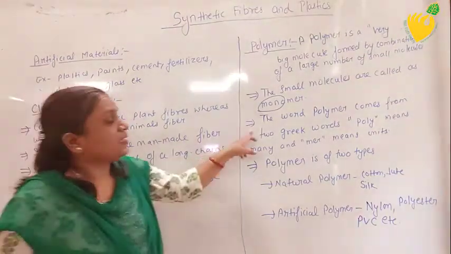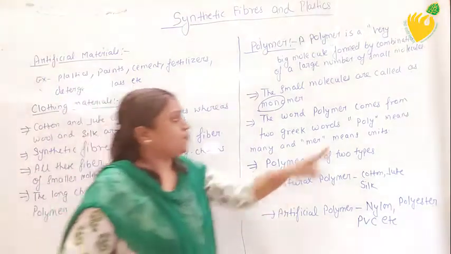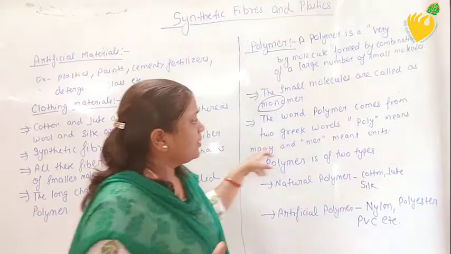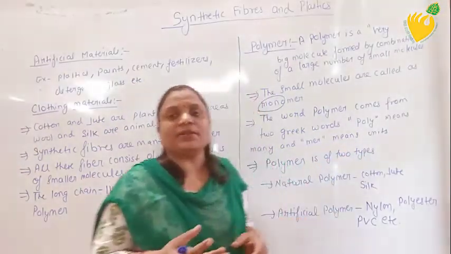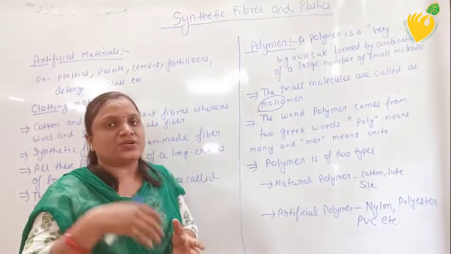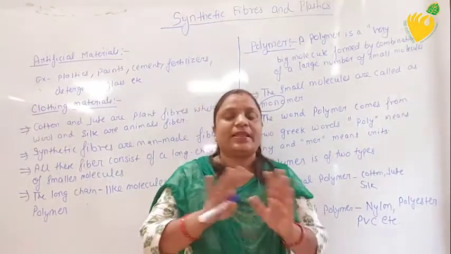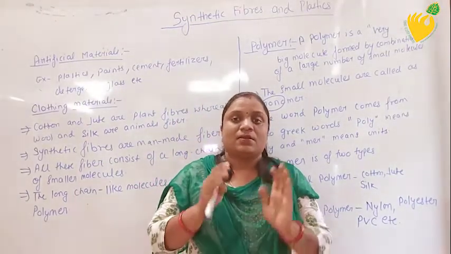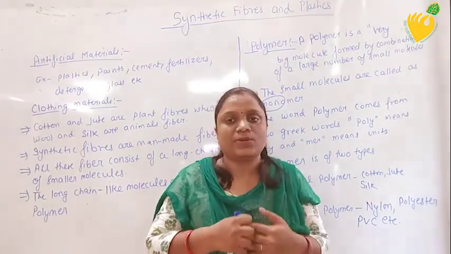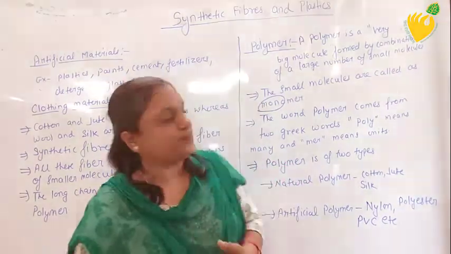The word polymer comes from a Greek word: poly and mer. Poly means many, and mer means unit. So when so many units combine together, they form a polymer. This is another definition of polymer: the word polymer arises from the Greek words poly and mer. Poly means many and mer means unit. So when many small units combine together, it forms a large unit. That large unit is called a polymer.